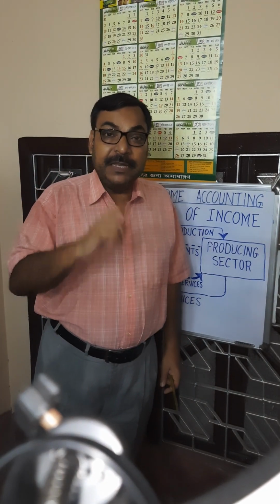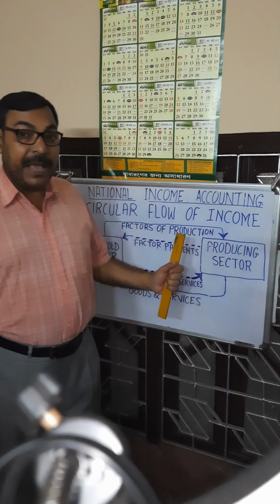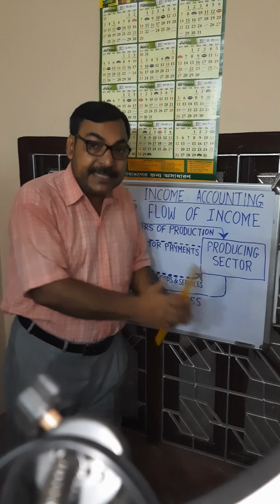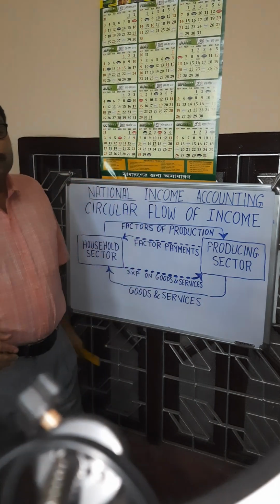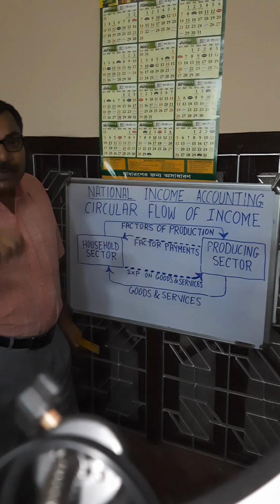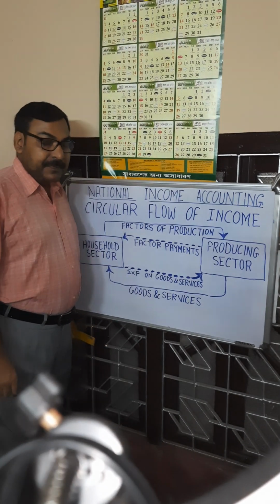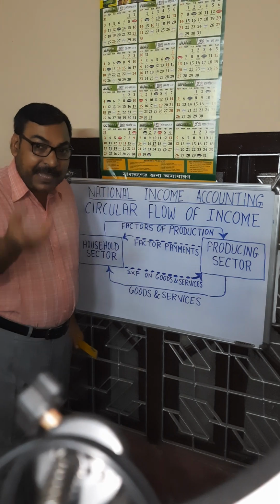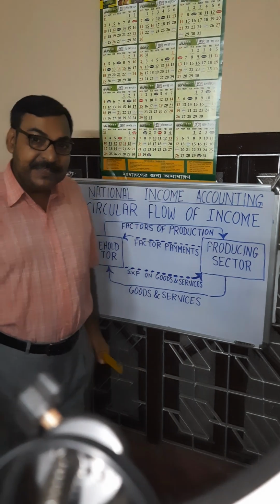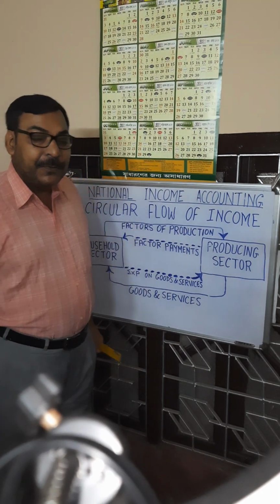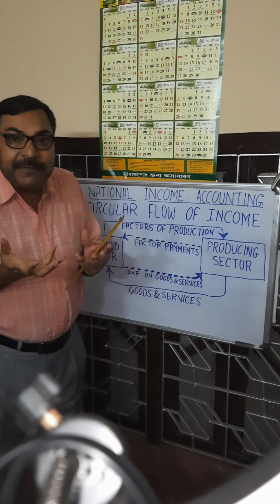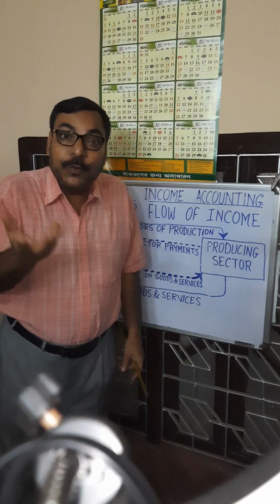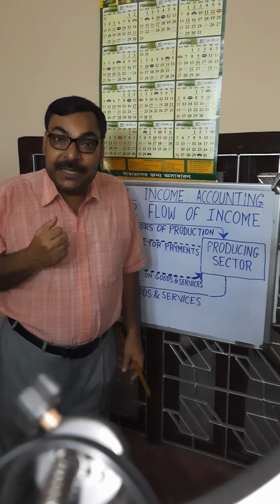At last, I must tell you, here we have assumed that income generated in any sector is equal to its expenditure. Income is equal to expenditure. Actually, this may not happen. There may be a difference between income and expenditure. If so, then if income is more, savings will be generated in any sector. And if income is less, they have to borrow from financial institutions.